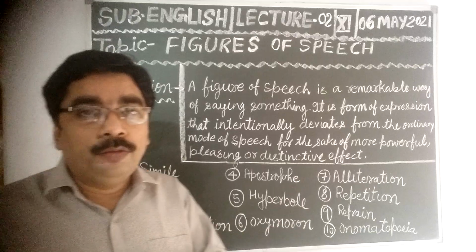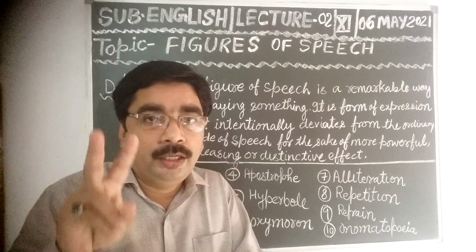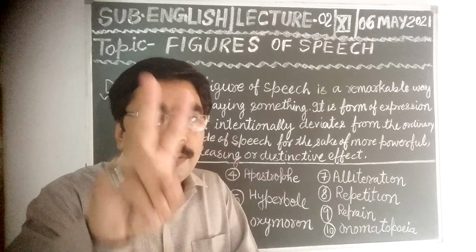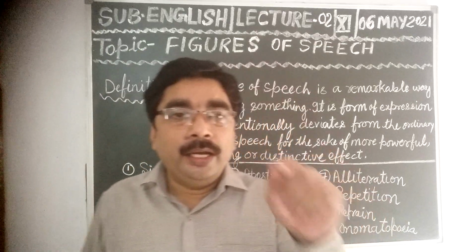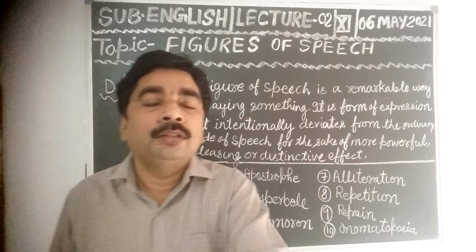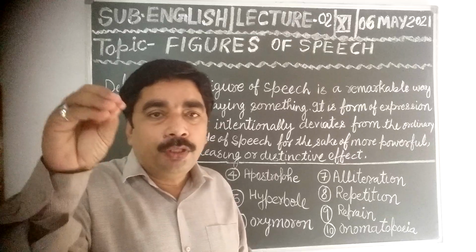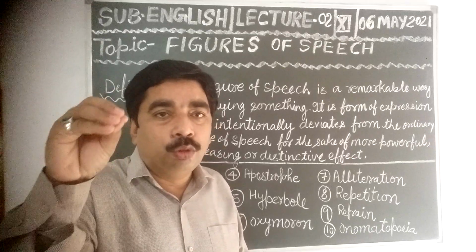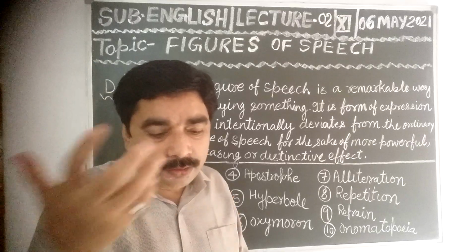Metaphor is a poetic device or a figure of speech, dear students, in which two different objects are compared to each other without using as and like. Understood? Suppose, he is a Dhoni of our school. The world is a stage.